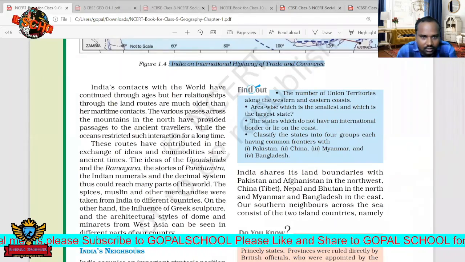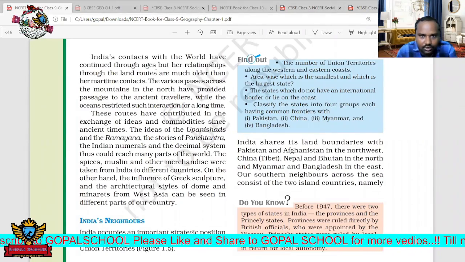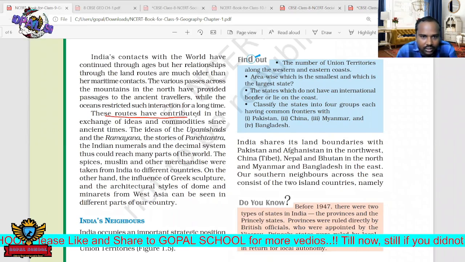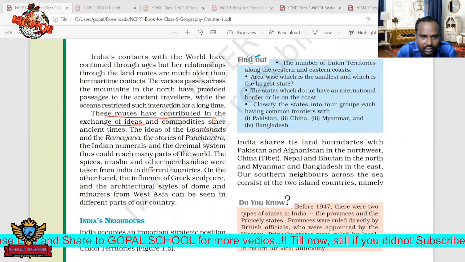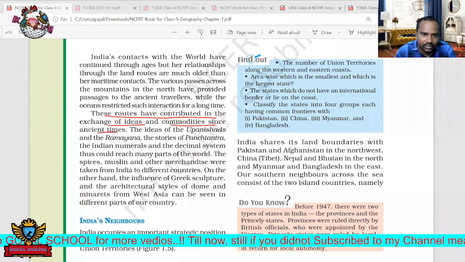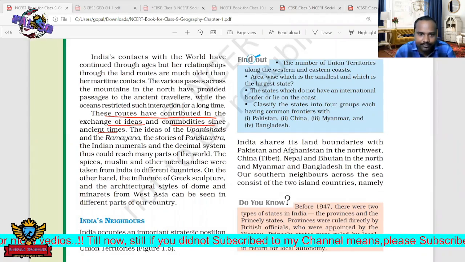So here, this is about our cultures and traditions. These routes have contributed to the exchange of ideas and commodities since ancient times. These trade links are not from today; they are present since ancient times.